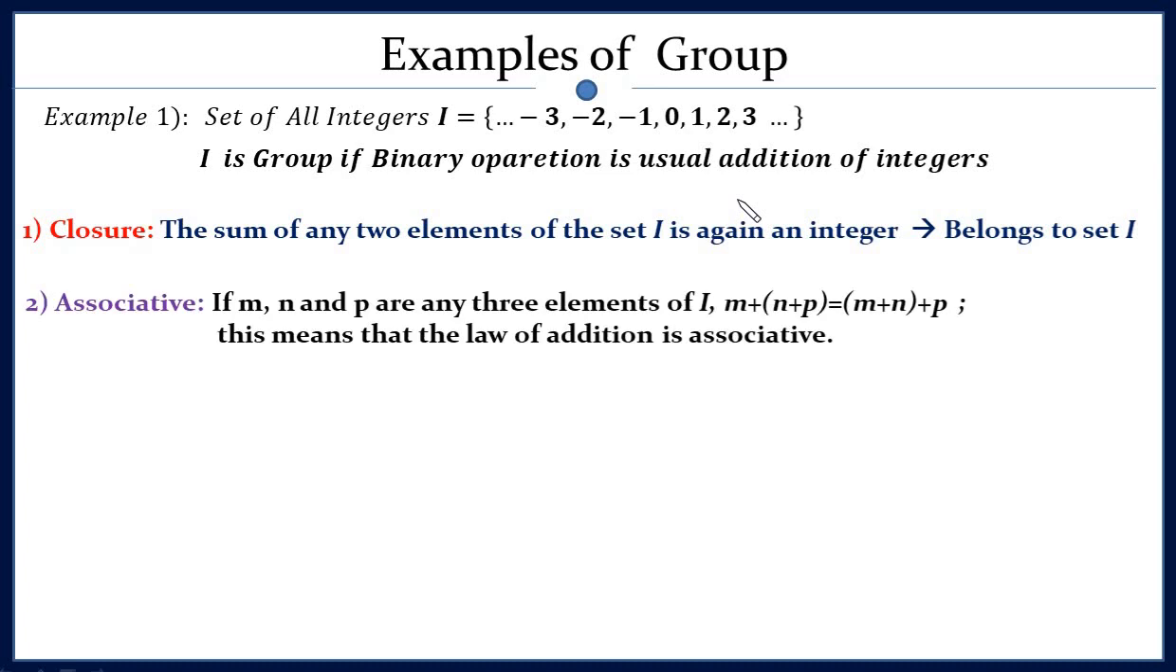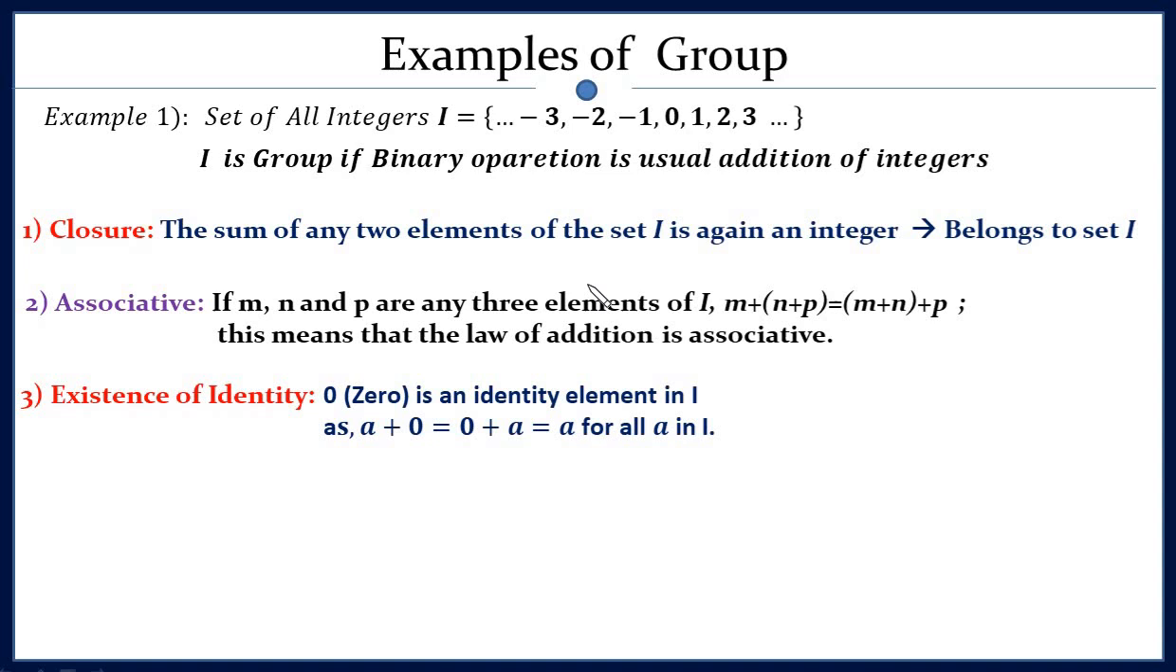Second one is associativity. Just take any three elements of this set and check this law. If you add n plus p and then add m, this will be equal to adding m and n first and then p. What you will see is that this law is satisfied in this set. Therefore, addition is associative. So the second condition is also satisfied.